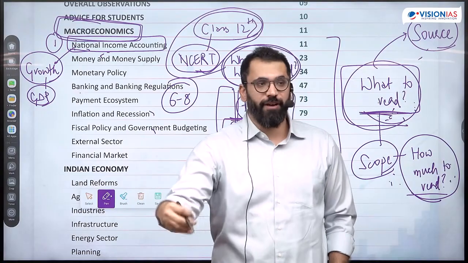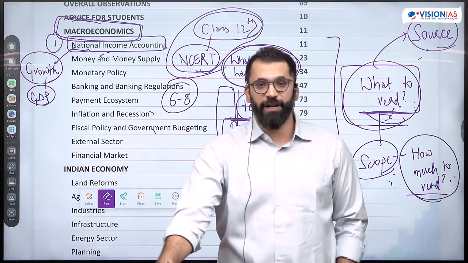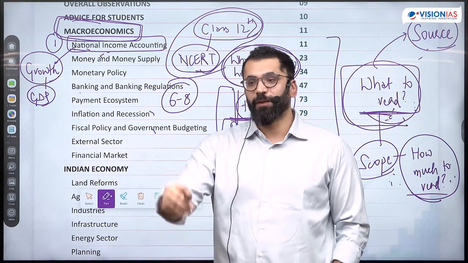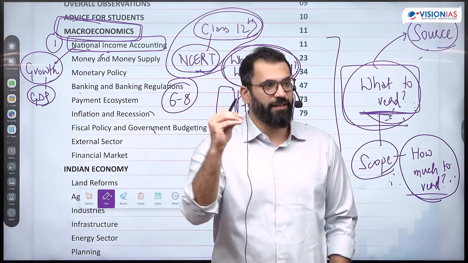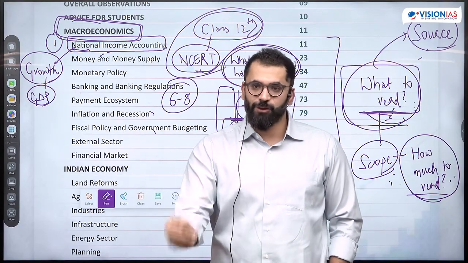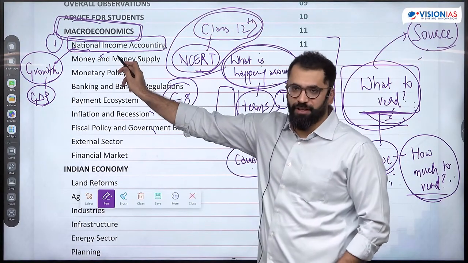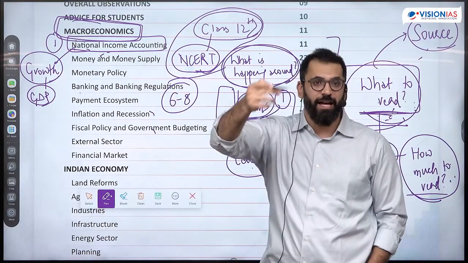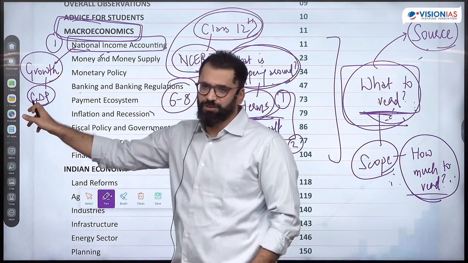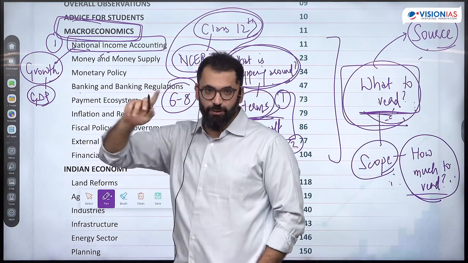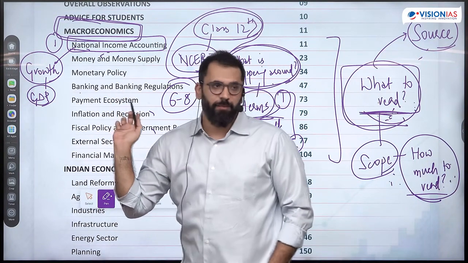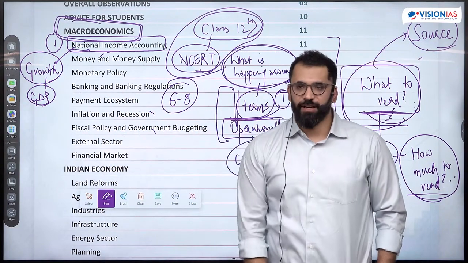But now growth and development, we move beyond growth, we move to development. Development has multiple indicators prepared by multiple agencies, which UPSC over the years has asked multiple times. Now this question is directly lifted from the newspaper, but the topic was already there. This is how the question becomes dynamic, because I've already exhausted questions on GDP. This is why newspaper reading becomes very important in the part which is mostly considered as static.